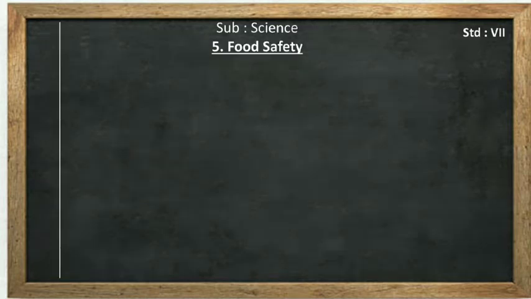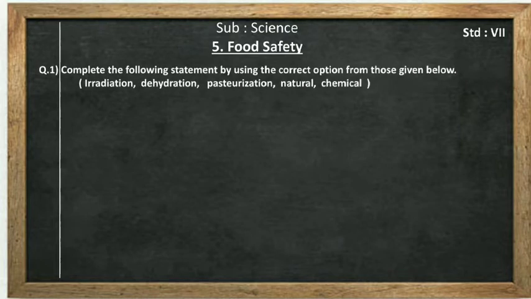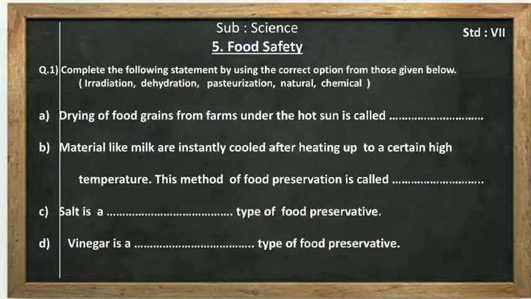Okay, so subject science, 5th lesson is food safety. And question number 1 is complete the following statement by using correct option from those given below. 5 options are given here: irradiation, dehydration, pasteurization, natural, chemical. And we have 4 fill in the blanks, out of which first one is drying of food grain from farms under the hot sun is called.